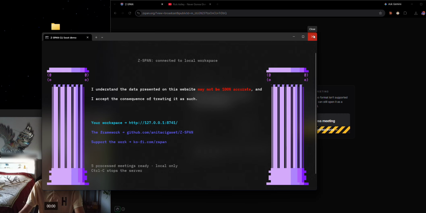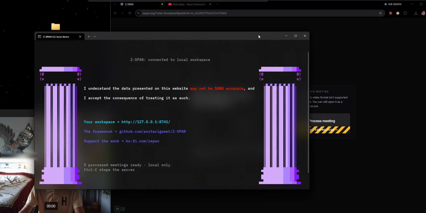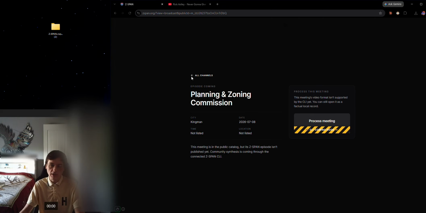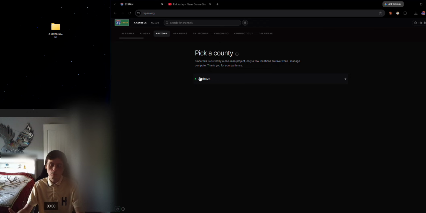So yeah, as far as that, basically you would hit process meeting, and it does a callback directly to the CLI, and then it adds it to your workspace. That's just not something I'm going to have open at the moment. And then you still have to log in to do all that.